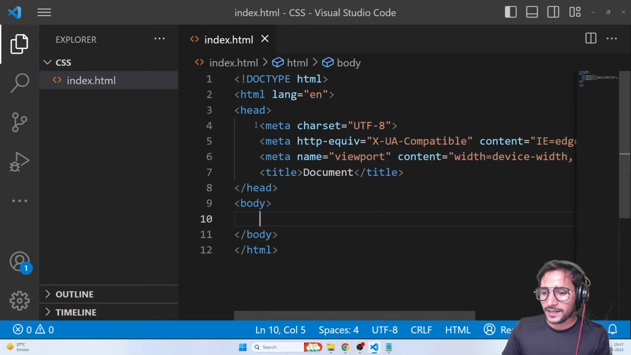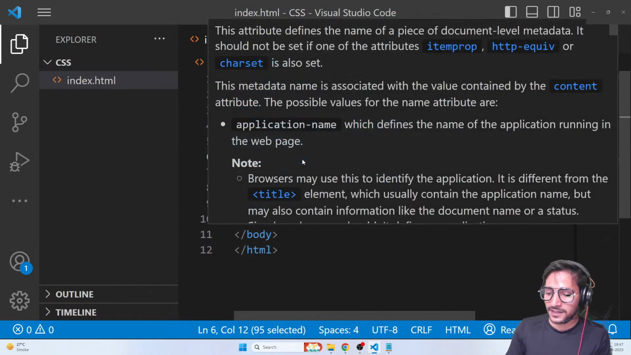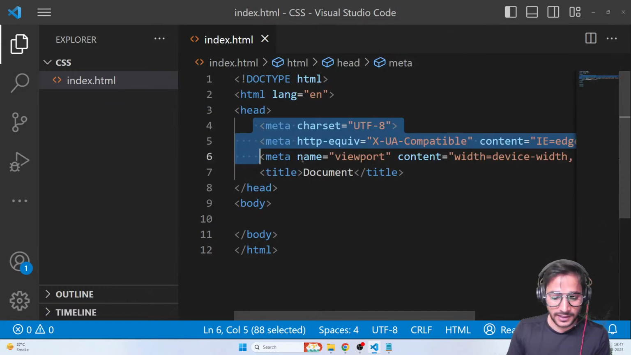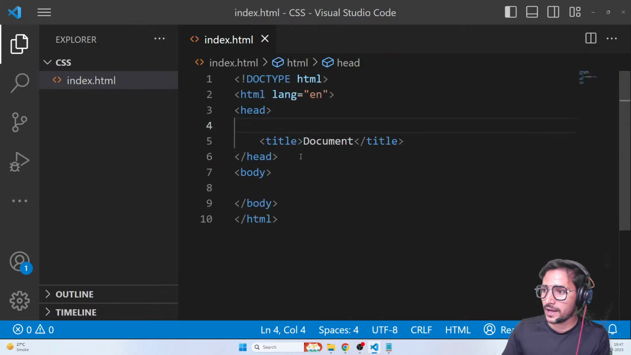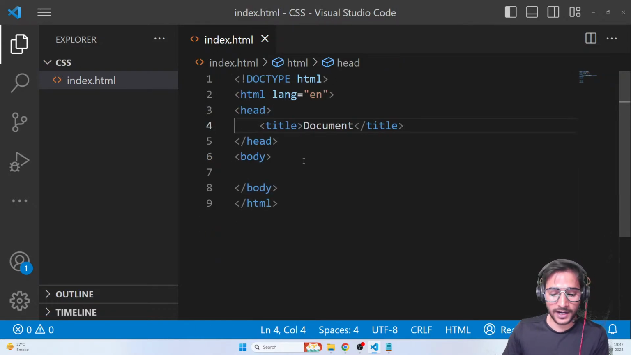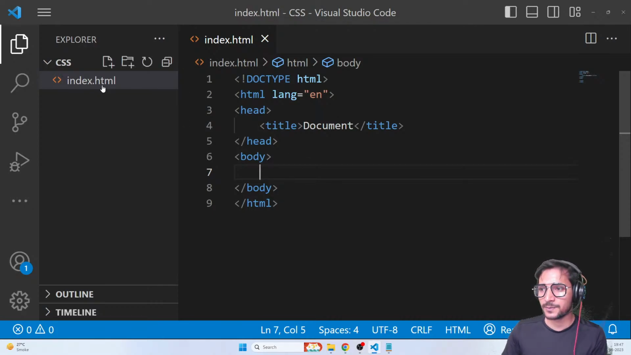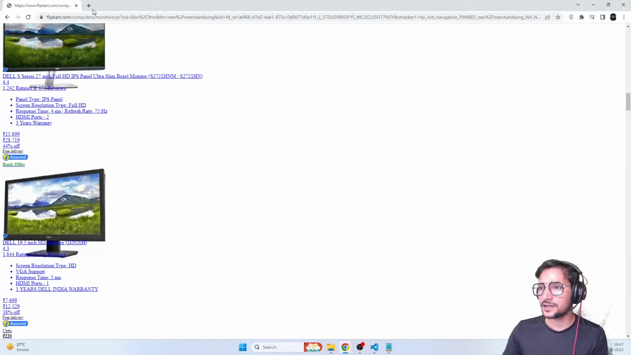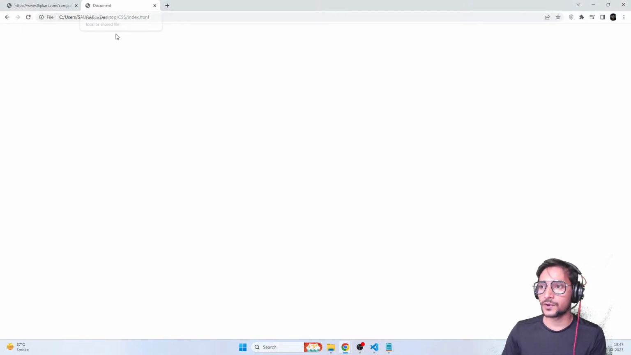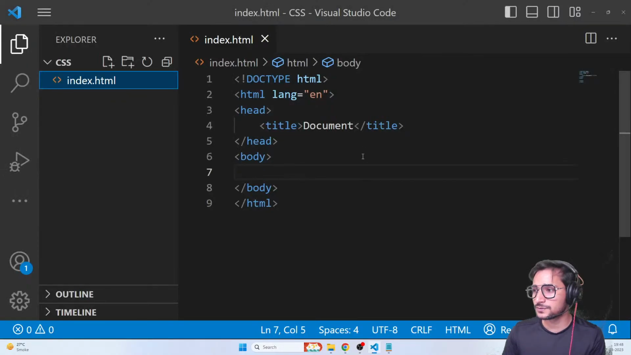Right now we don't need these meta tags, so let me just remove them. Here we go, the basic HTML boilerplate, something that you all already know. This is our web page, the HTML file. I'll simply copy the path, go in the browser and run it here. A simple white beautiful page.